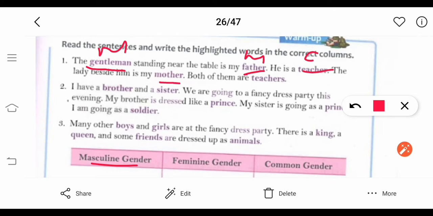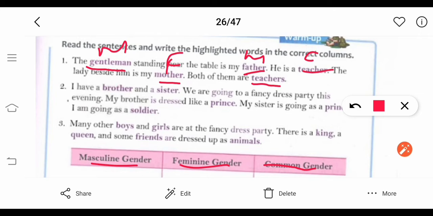Mother is a lady, female, so it is feminine gender. We will write it in the feminine column here. And both of them are teachers. Teachers is coming again, so this is common gender. Write teacher only one time in common gender.